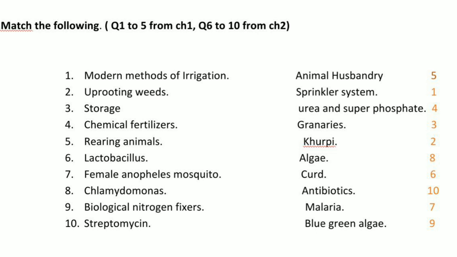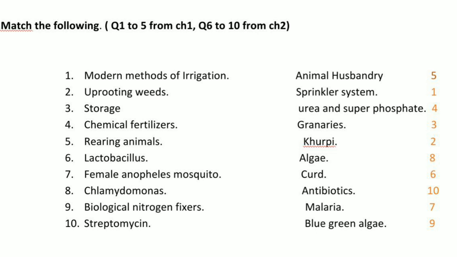Next, seventh one, female Anopheles mosquito. The female Anopheles mosquito carries the plasmodium in it. Plasmodium is a protozoa which is harmful for human beings. When the mosquito bites us, we may get the malaria disease. So the female Anopheles mosquito causes malaria disease, which is the last but one. Malaria is the right answer.